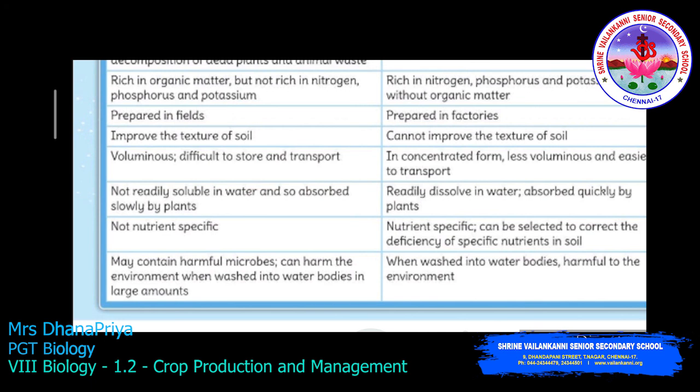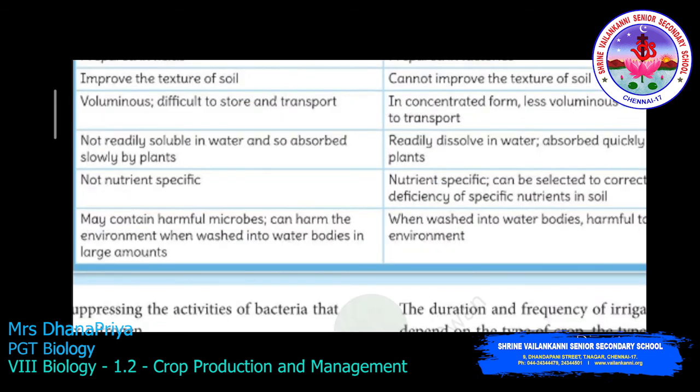Manure is not readily soluble in water and so is absorbed slowly by plants. When we put that compost in the soil, it is slowly absorbed by the plants. But chemical fertilizers are readily dissolved in water and absorbed quickly by plants. Manure is not nutrient specific, but in chemical fertilizer, specific nutrients can be selected to correct a deficiency of a specific nutrient in soil.